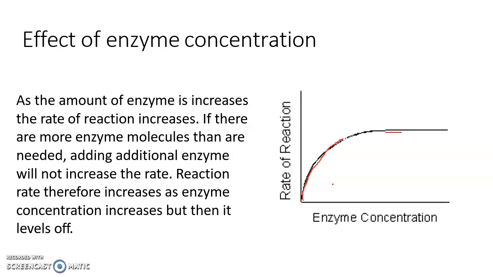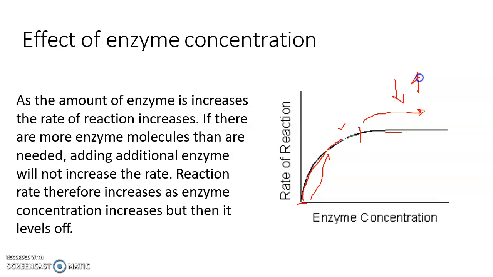Initially the free enzyme is highly available, but beyond the optimum level the enzyme is completely saturated with the previous substrate, and there is no free enzyme.